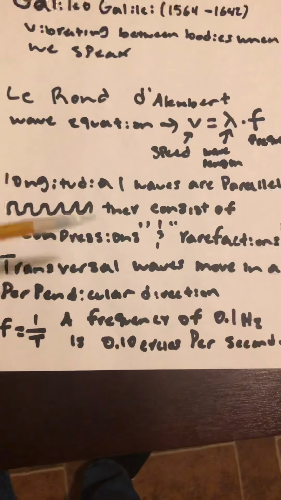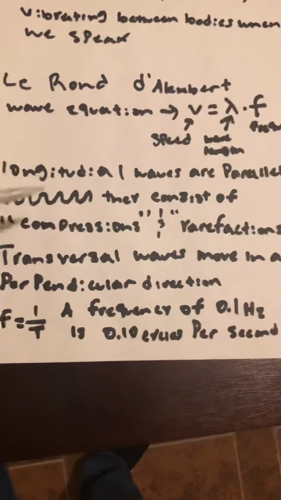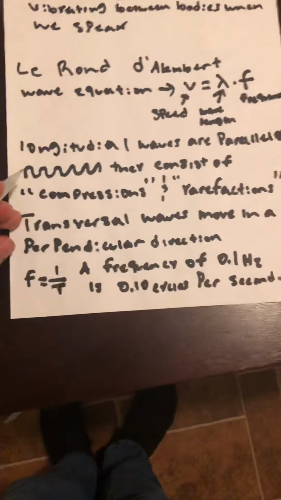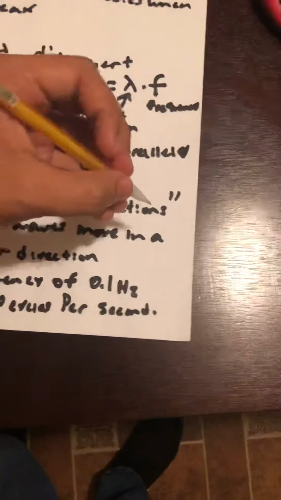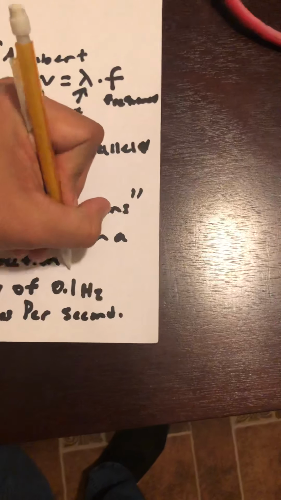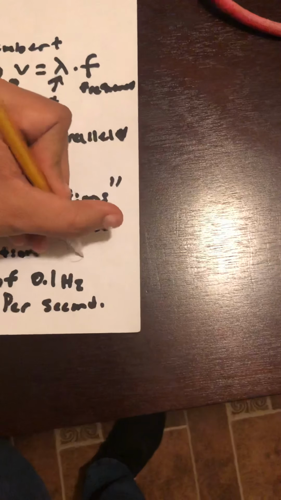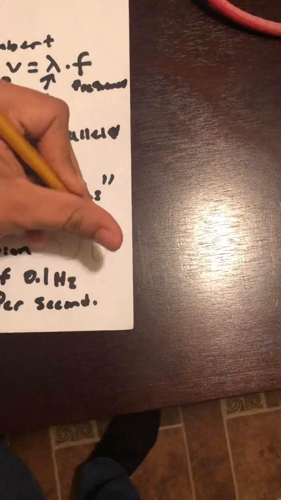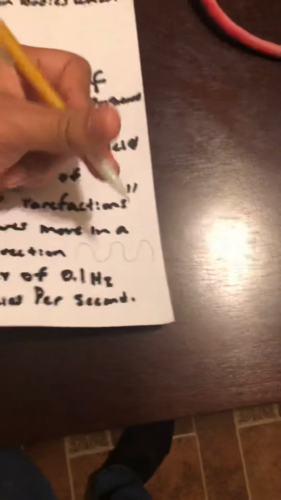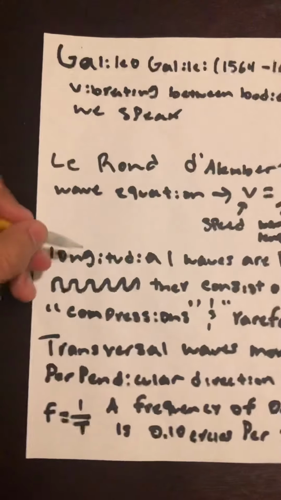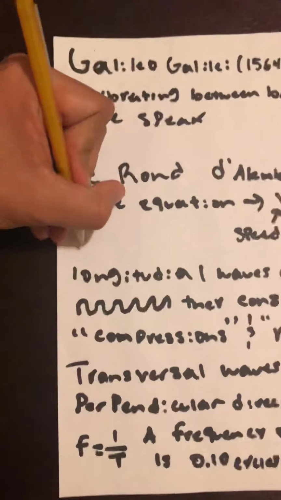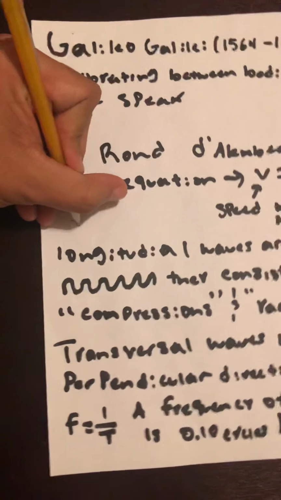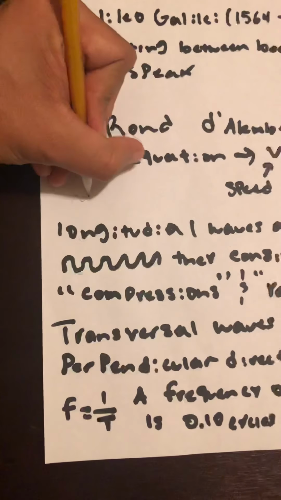Due to the transversal waves that move in a perpendicular direction, a perpendicular direction is like this, spread out. Unlike longitudinal waves that are destructive and really close together, like this.